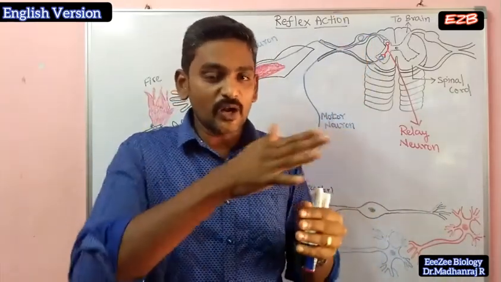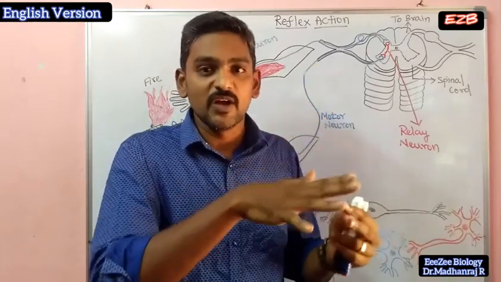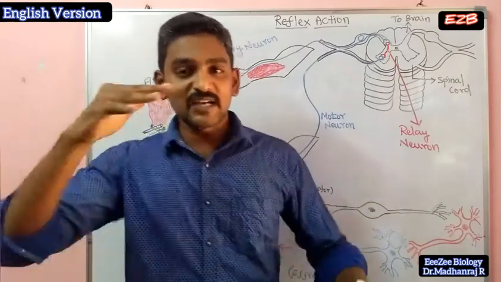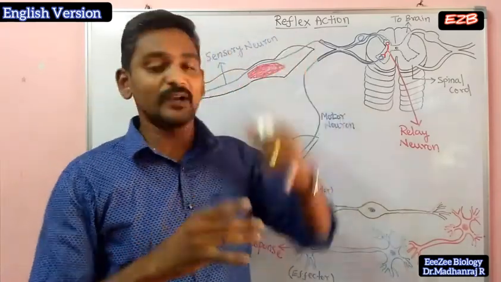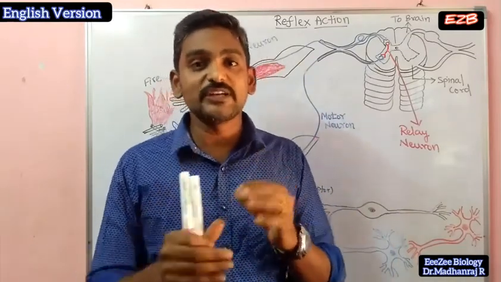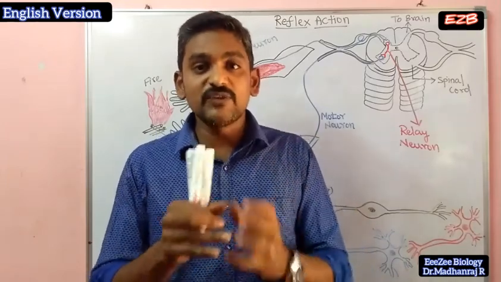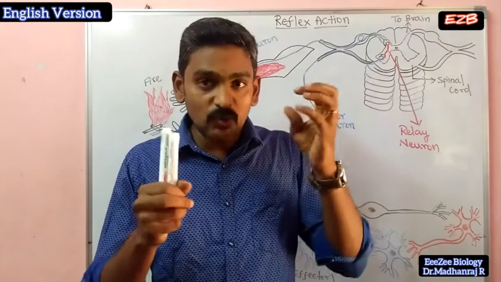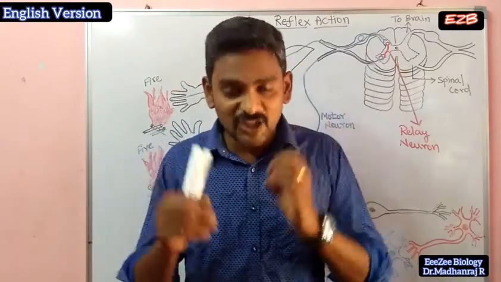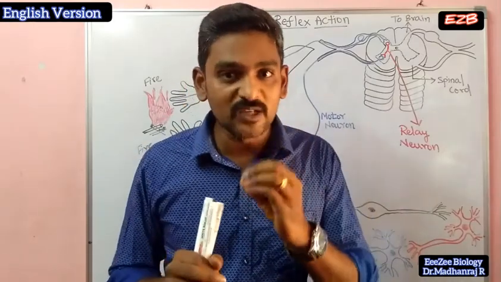Whenever you keep your finger over a fire, like a candle or a lamp, suddenly you will remove your hand. That sudden action is called reflex action. This is involuntary, not voluntary. Without the involvement of the brain, with the help of the spinal cord only, this action takes place. It takes place with the help of the neuron, the nerve cell.